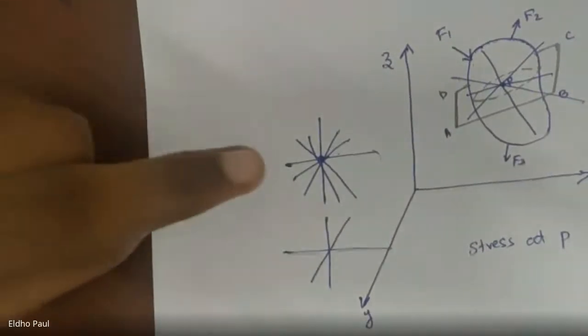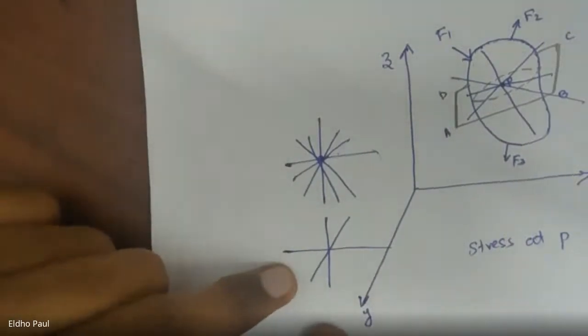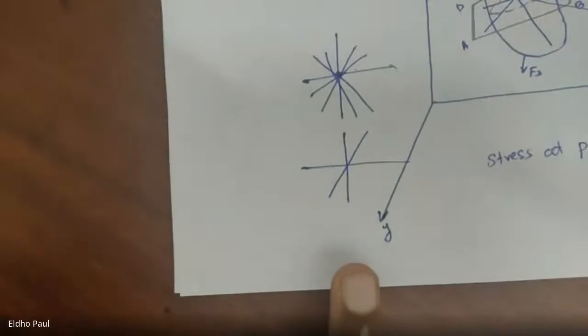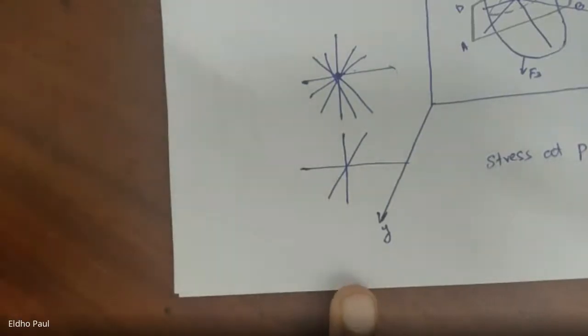Out of this infinite number of planes, we take three mutually perpendicular planes. And if we know the stress values in these three mutually perpendicular planes, then we can find the stress values in any of the infinite number of planes passing through that point. Okay, understood?